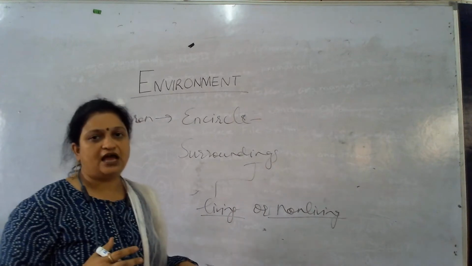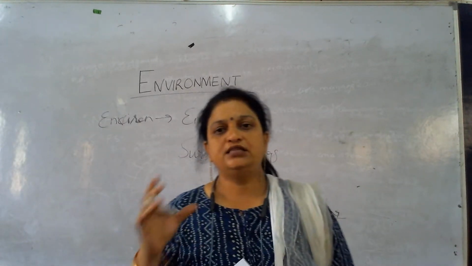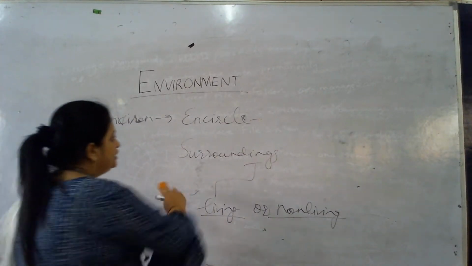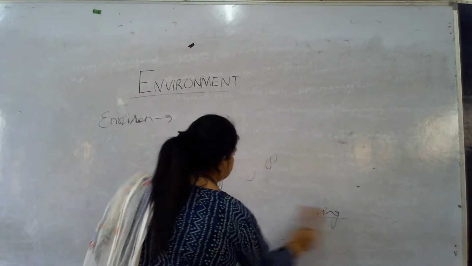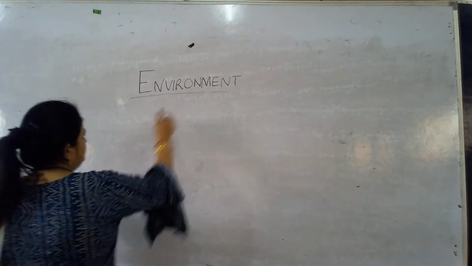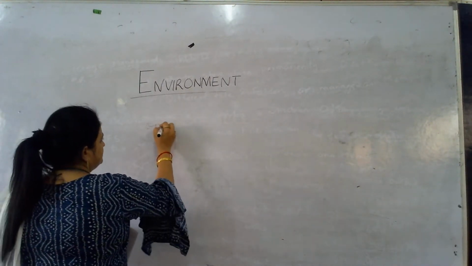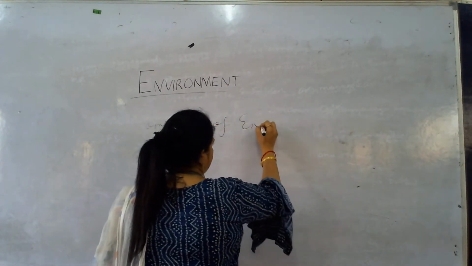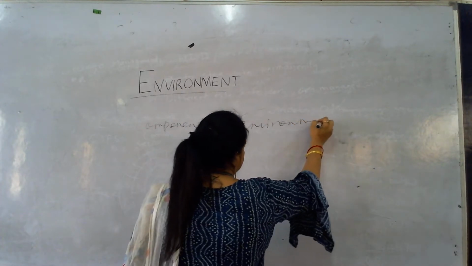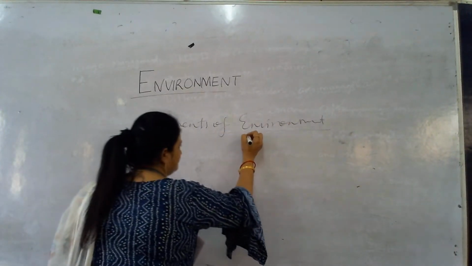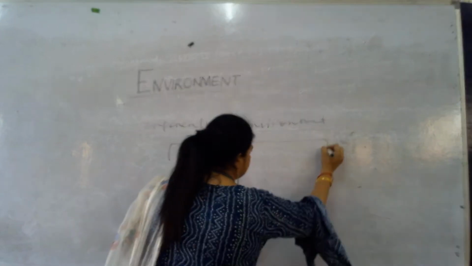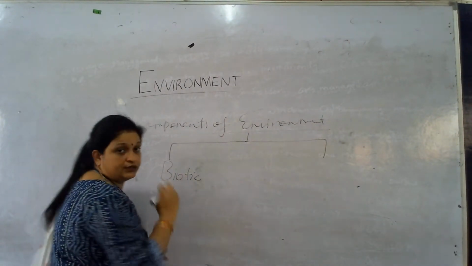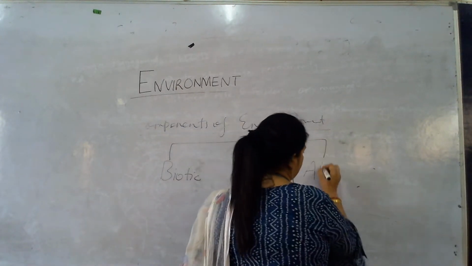On the basis of that, we can divide the components of environment into two parts, that is living and non-living. So basically, the components of environment are divided into two portions, called biotic components and abiotic components.